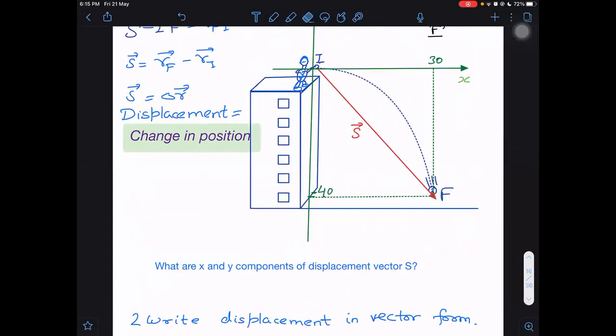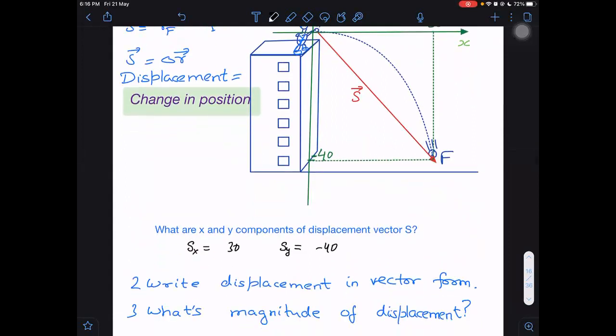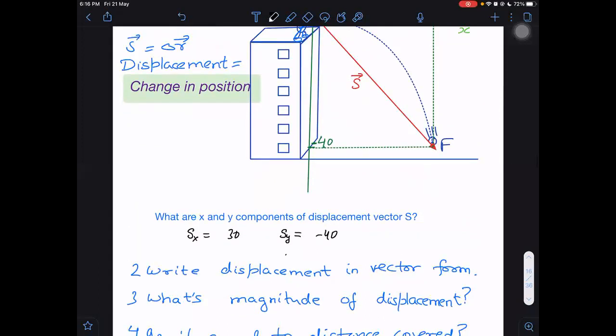We have to find Sx and Sy. See the diagram carefully. You can find out what is the X component, what is the Y component. 30 and 40. Yes, minus 40. In fact, minus is also important. The Y component is minus 40, and the X component is 30. Right. What will be the displacement in vector form then?